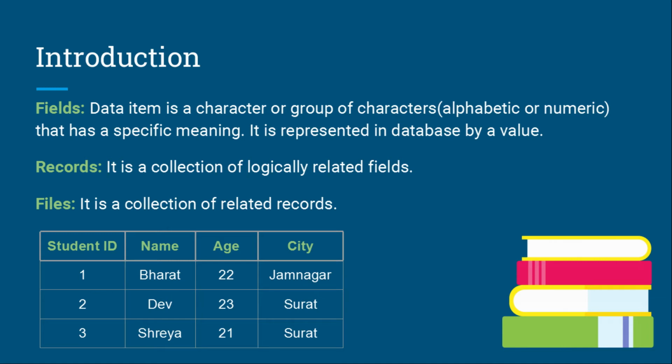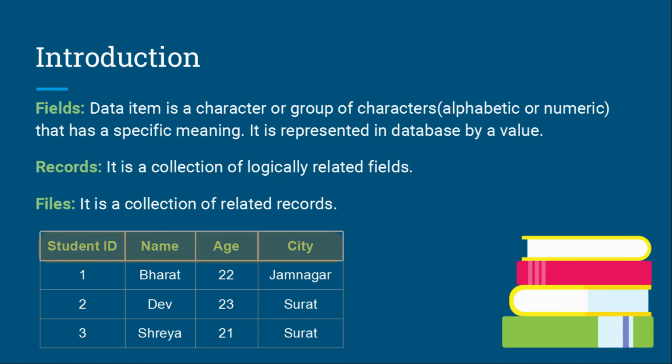In relational database model, table is a collection of data which is organized in terms of rows and columns. In table, rows are known as records or tuples and the columns are known as fields. A field is also known as data item. Data item is a character or group of characters that has a specific meaning. It is represented in database by a value. In simple terms, we can say that field is the intersection of a row and a column.